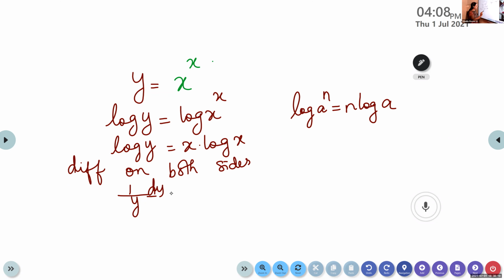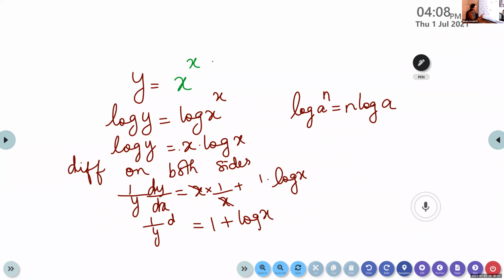Whenever we differentiate a y term, we should write dy by dx. Here we are going to use the product rule. Keep the first function as such, derivative of second function. What is the derivative of log x? 1 by x. Plus, keep the second function as such, derivative of x. What is the derivative of x? 1. So here x will get cancelled. So we get 1 plus log x is 1 by y dy by dx.